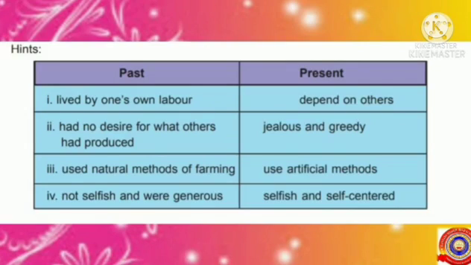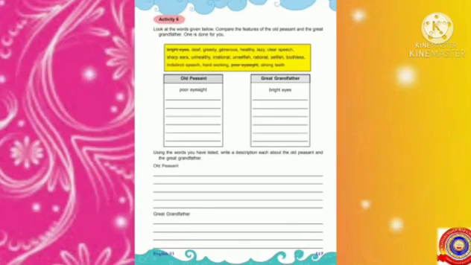Past generation used natural methods of farming. What about present generation? Yes, we use artificial methods. Now look at the last point. Past generation was not selfish and was generous. What about present generation? Yes, they are selfish and self-centered. Now all of you write the speech using the hints given in this box.